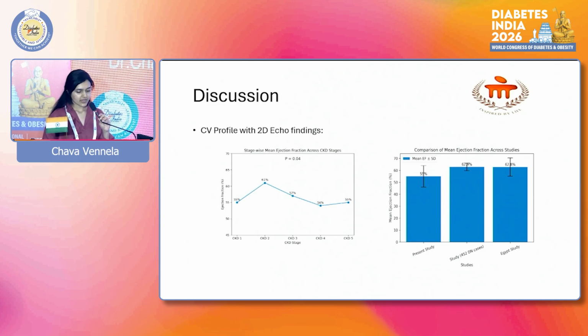2D echo findings. Mean EF was 55 plus or minus 9% with minimal variation across DKD stages, comparable with other studies conducted on 452 diabetic nephropathy cases and an Egyptian study, suggesting that EF remains largely preserved in DKD and may not reflect CKD progression alone.